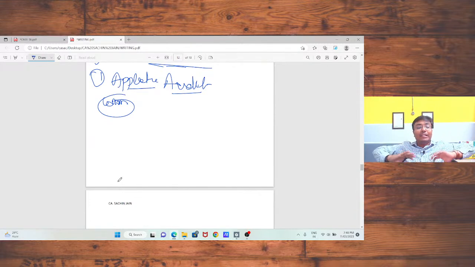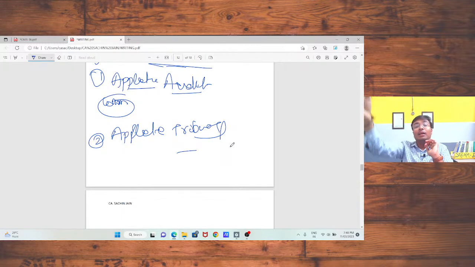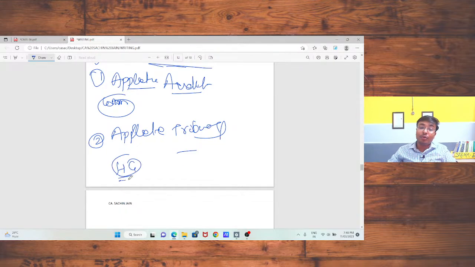Okay, if I am not satisfied with the decision of the appellate authority, in that case I may file the appeal with the appellate tribunal. Or if I am not satisfied with the decision of the appellate tribunal, in that case I need to file the appeal with the high court. Or if I am not satisfied with the decision of the high court, in that case I need to file the appeal to the Supreme Court.